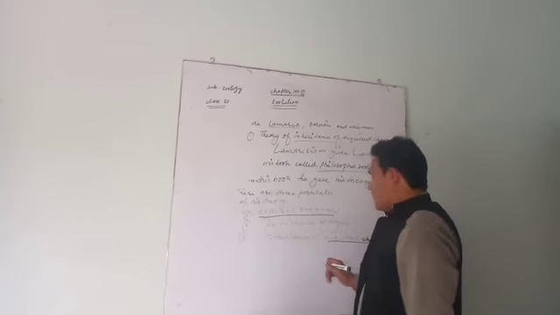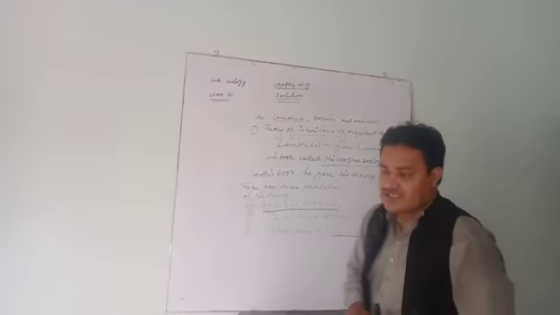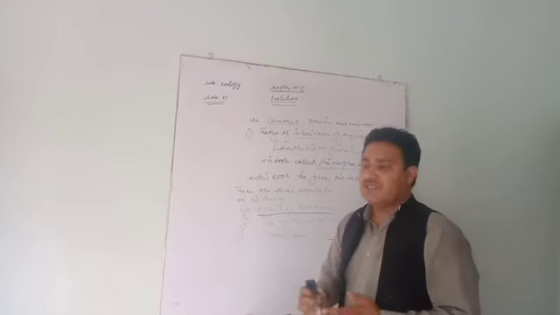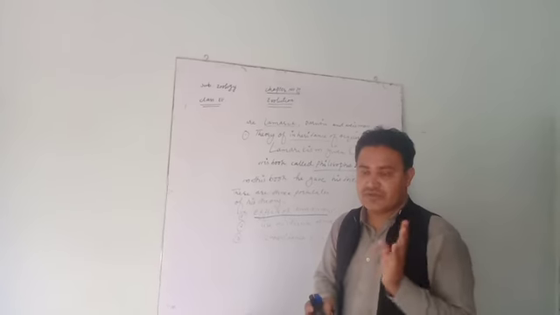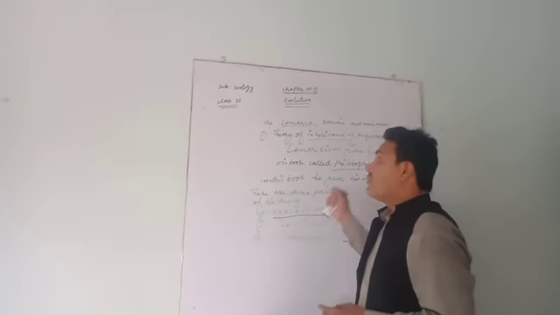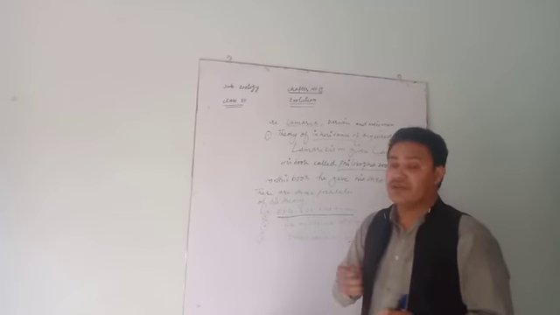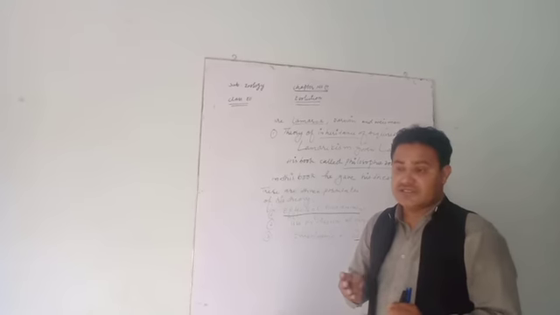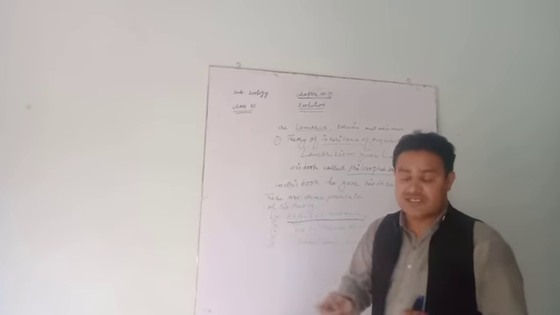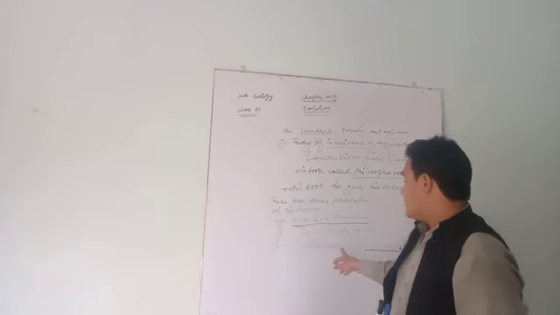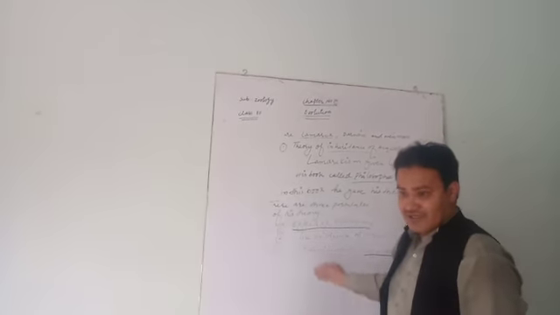Inheritance of acquired characters are those characters, meaning somatic characters. For example, Lamarck gave the example of the evolution of the giraffe. The neck of the giraffe is the longest neck in the animal world. So the neck is a somatic organ.